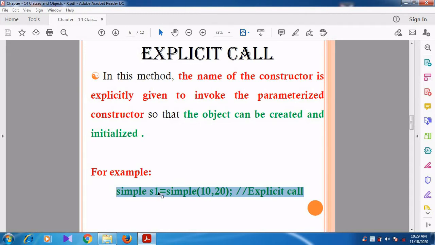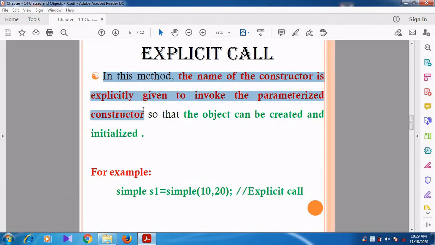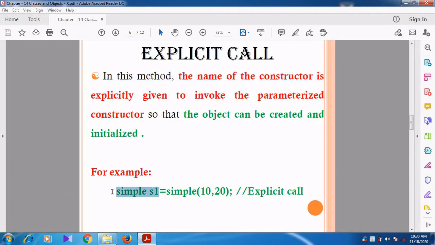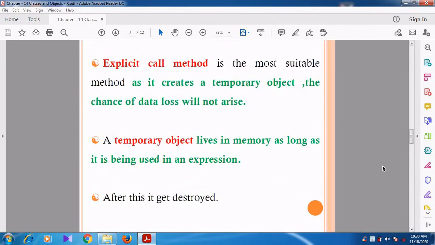Can you understand, students? In this method, the name of the constructor is explicitly given and then we are invoking the parameterized constructor. So the object is created for the class, and then we are passing the values to that particular function. So the object is created and initialized. Can you understand, students?